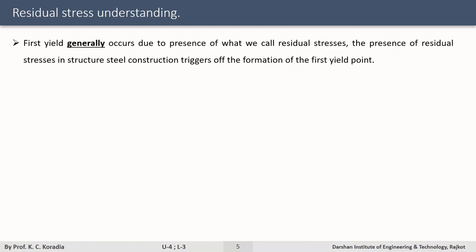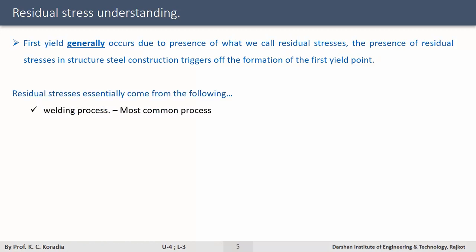Now, let us quickly throw some light on what residual stress is. How does it come about? Residual stress essentially comes from the following. First is the welding process, which is the most common process in steel structure. You cannot construct a steel structure without welding.